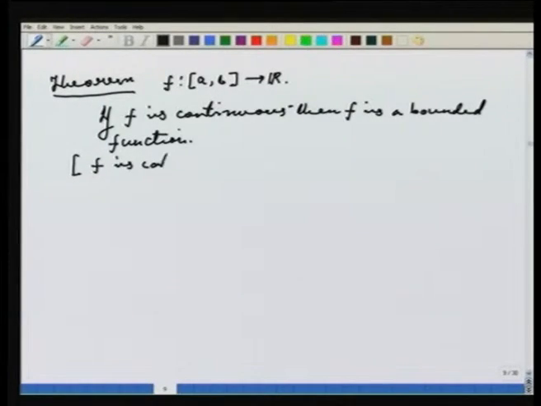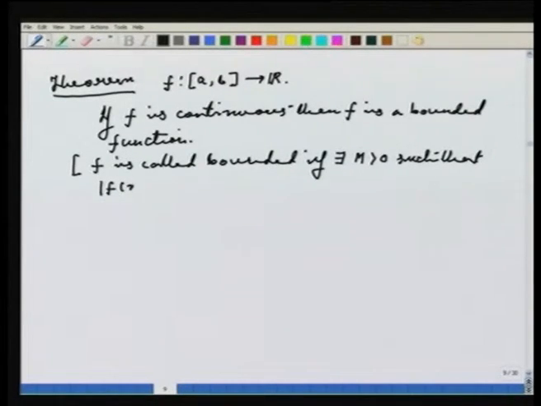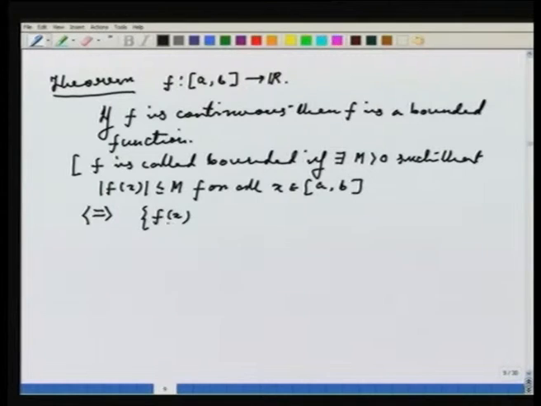Okay? That is, f is called bounded if there exists some m bigger than 0 such that mod of f x is less than or equal to m for all x in the closed interval a b, which is the same as saying that the collection of all f x's where x is in the closed interval a b is contained inside the set minus m m.